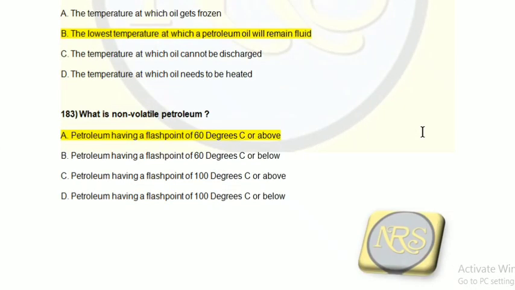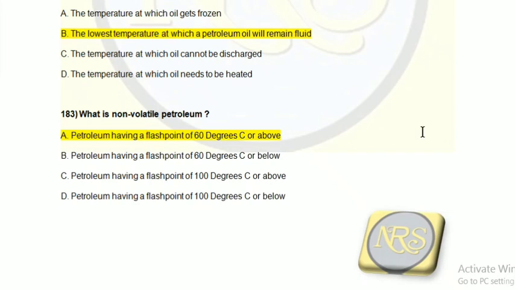Question number 183. What is non-volatile petroleum? Option A petroleum having a flash point of 60 degrees Celsius or above. Option B petroleum having a flash point of 60 degrees Celsius or below. Option C petroleum having a flash point of 100 degrees Celsius or above. Option D the petroleum having a flash point of 100 degrees Celsius or below. The correct answer is option A, petroleum having a flash point of 60 degrees Celsius or above.